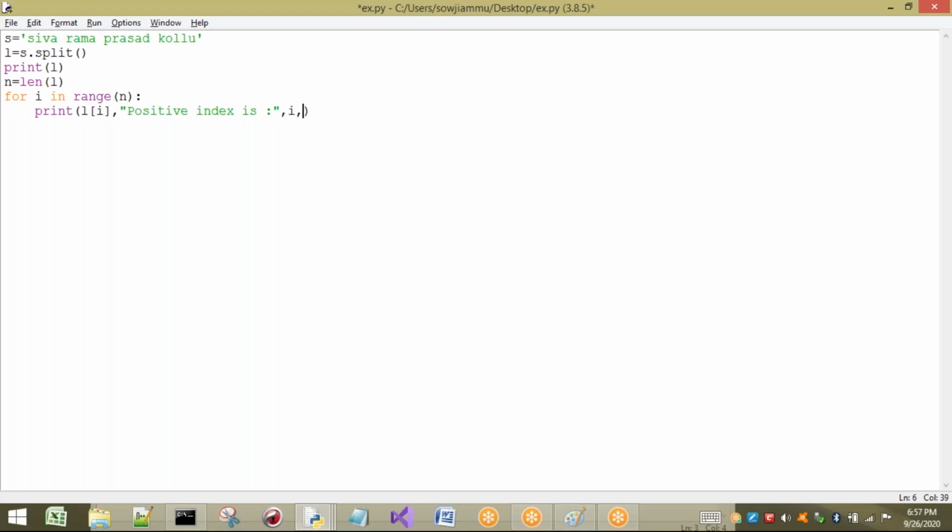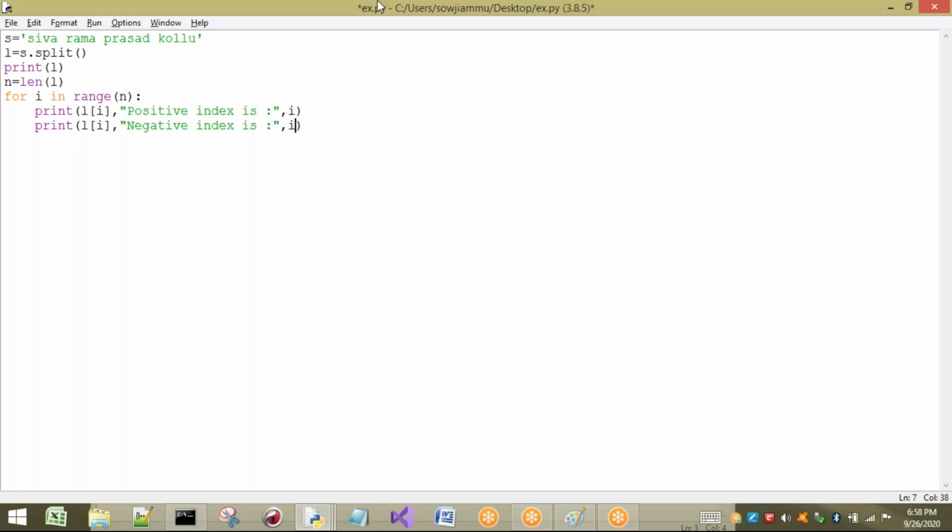But if you want to take negative index, now observe here. Same thing I will take here in another for loop, for example. Otherwise directly here I will take, no problem. Just I will take it as negative index. First it is going to print positive index, and next it is going to print negative index. Here the task is how to print the negative index. So what is the negative index for Shiva? -1, -2, -3, -4. Then I want to get here -4. How will -4 be given? I am using the I value.